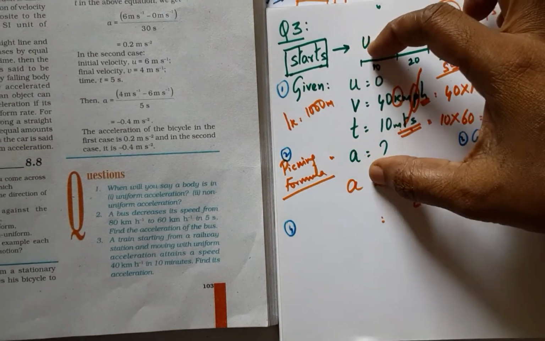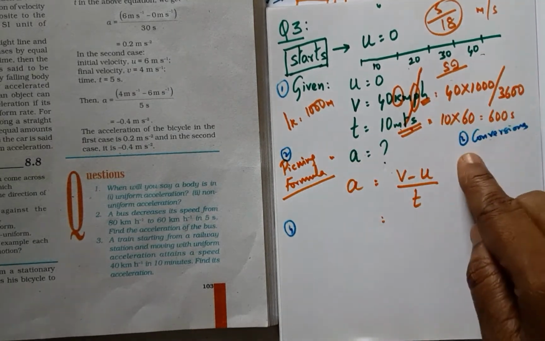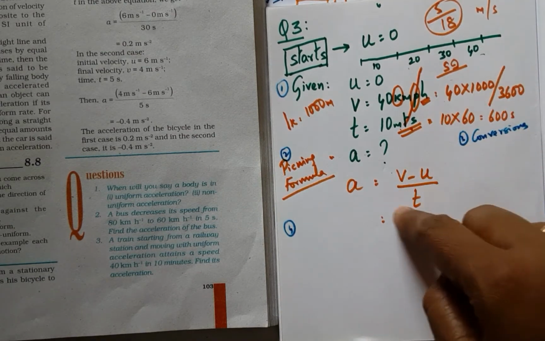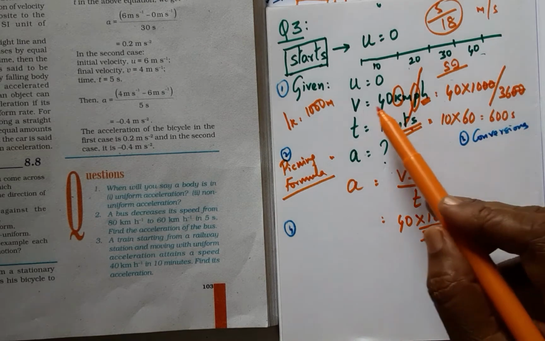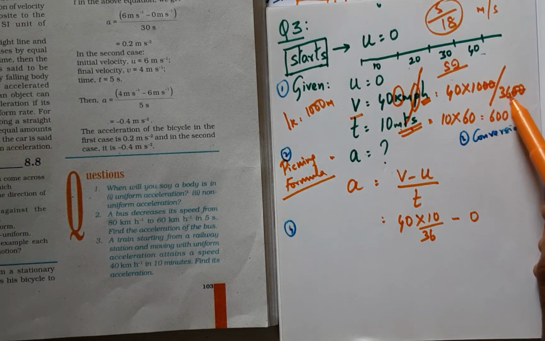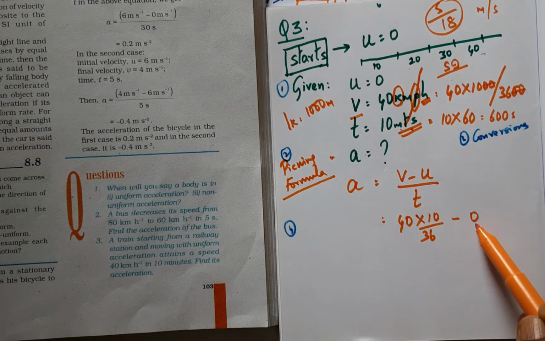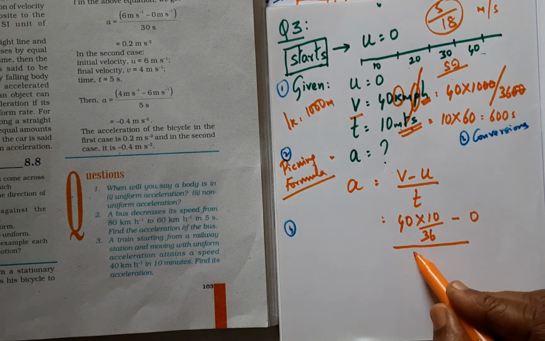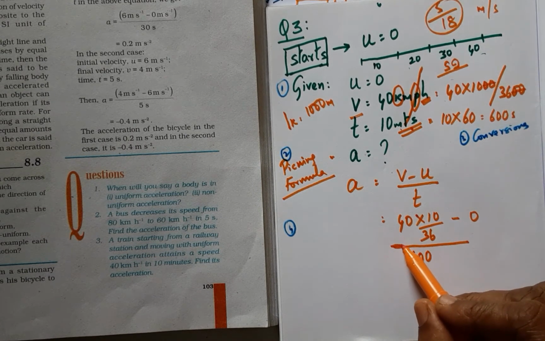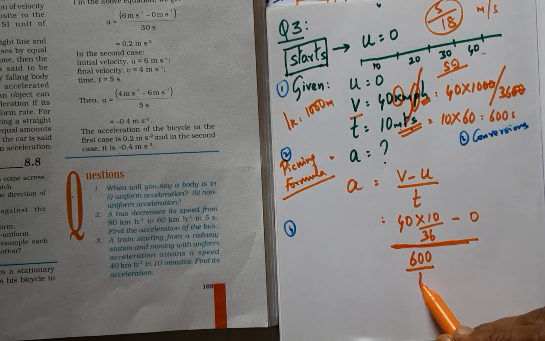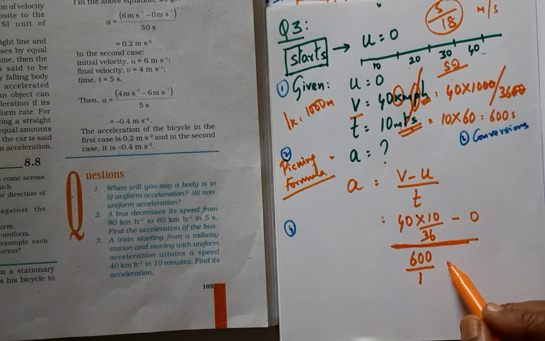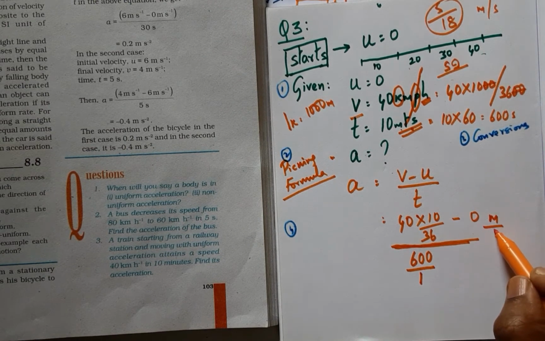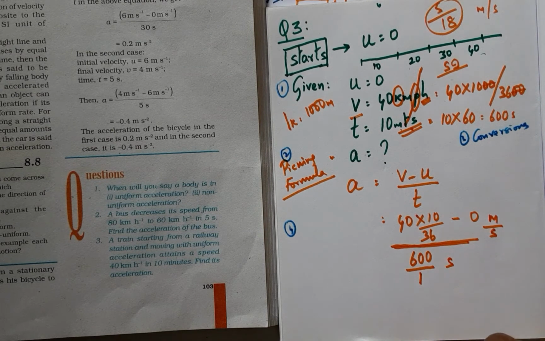So step 1 we have to write the given, step 2 we have to pick the formula, step 3 we have to take care of the units and their conversions, and step 4 we have to plug in the values into this formula. So the V value is this entire thing, and we cut the zeros. I have this value, and now U value is 0, and I have T value as 600 seconds. And since this is the division component, I will be having a reciprocal here, a denominator here in the form of 1. And don't forget to bring the units in place, meters per second, and this is second.